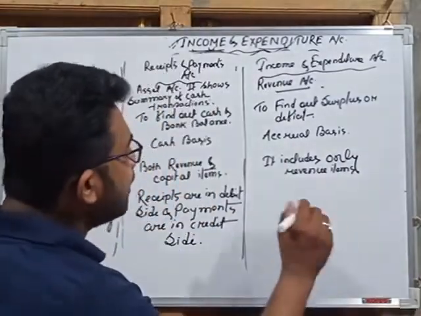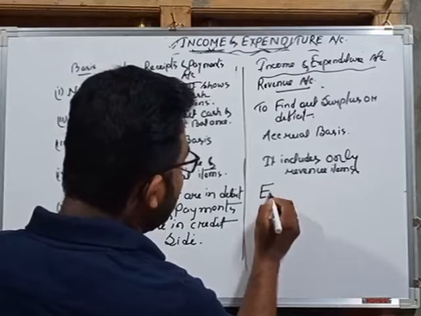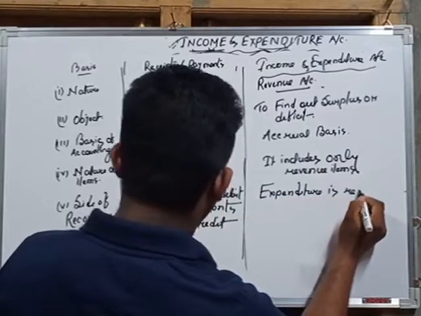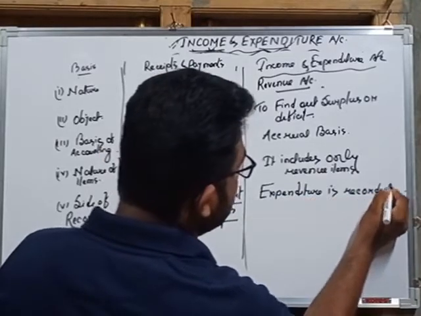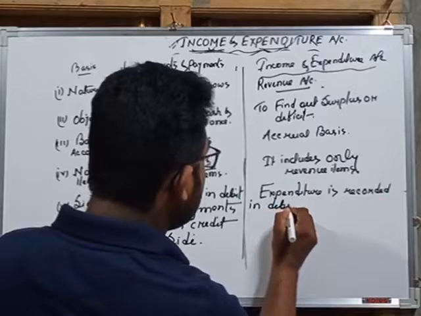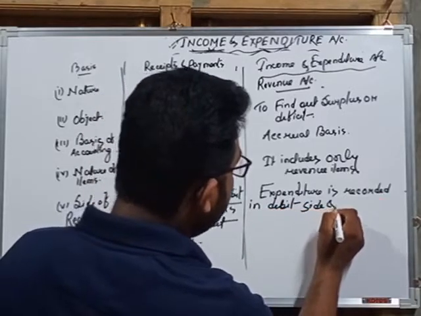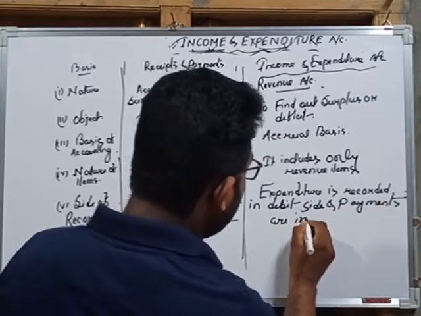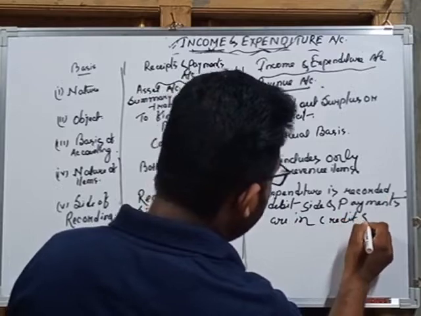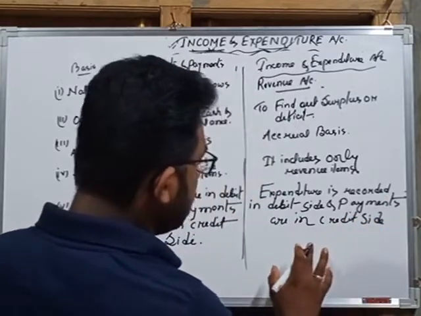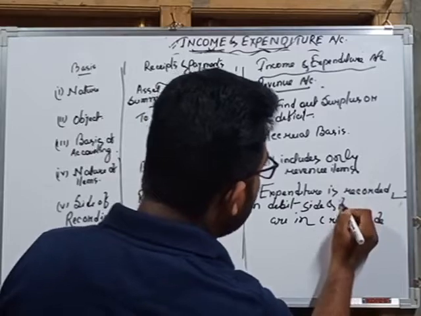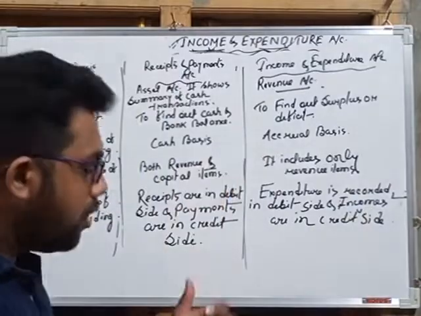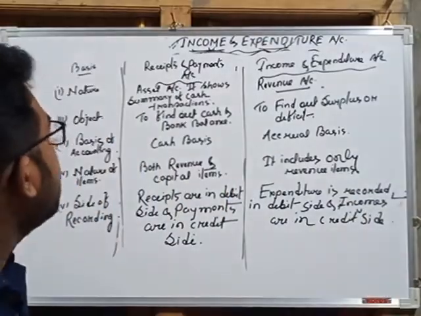But while preparing income and expenditure account, expenditure is recorded in debit side and incomes are in credit side. So these are the 5 important differences between receipts and payment account and income and expenditure account.